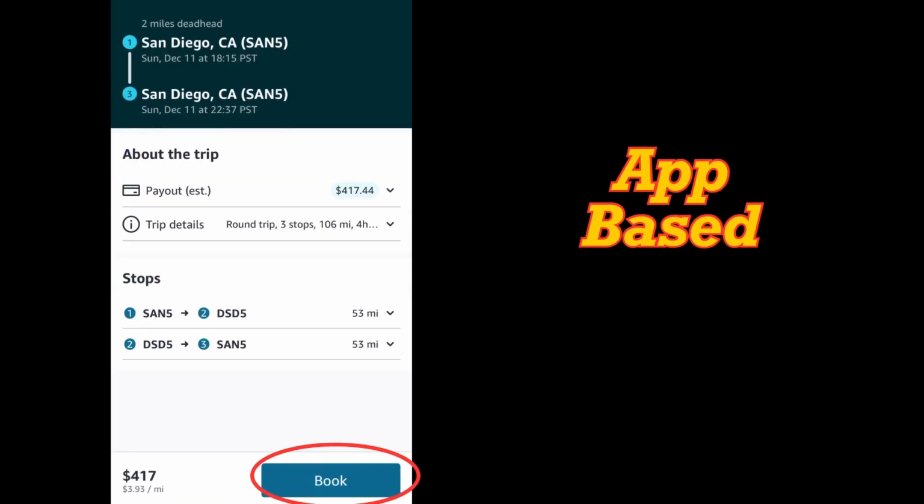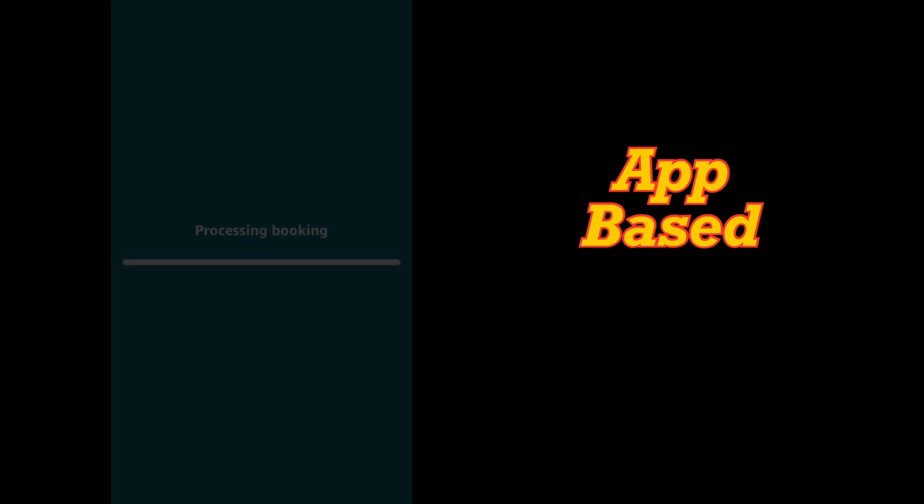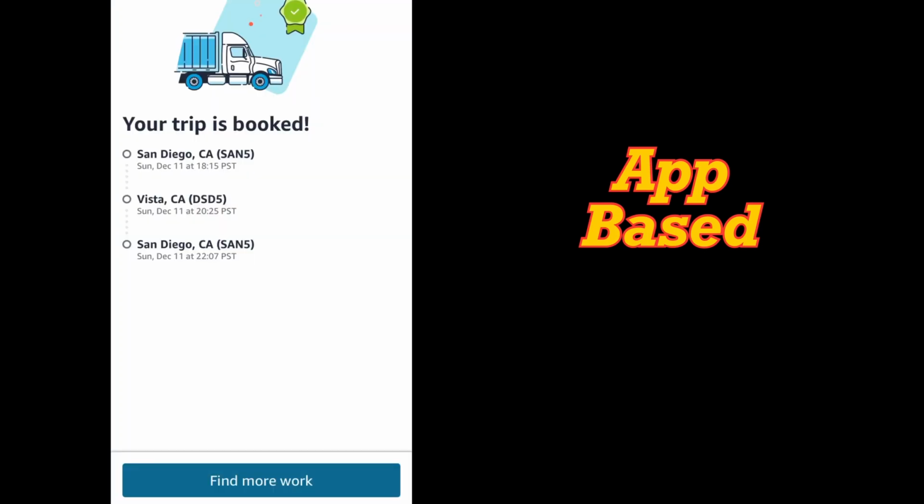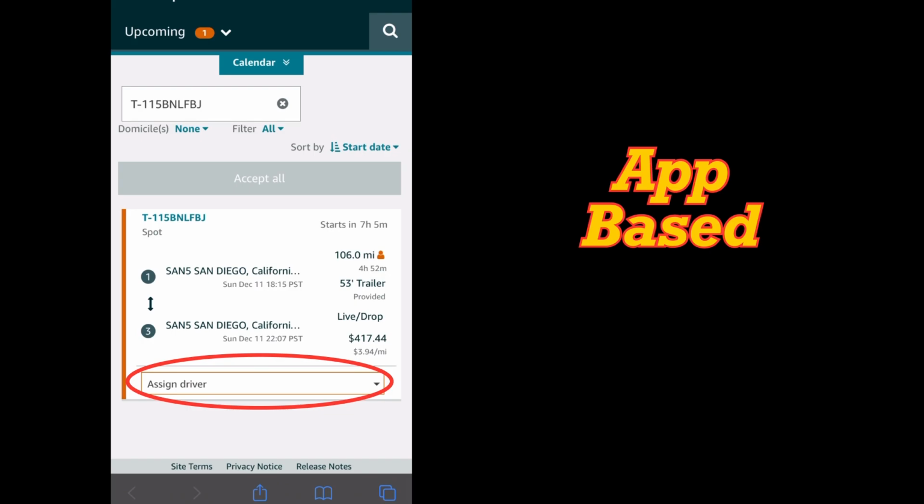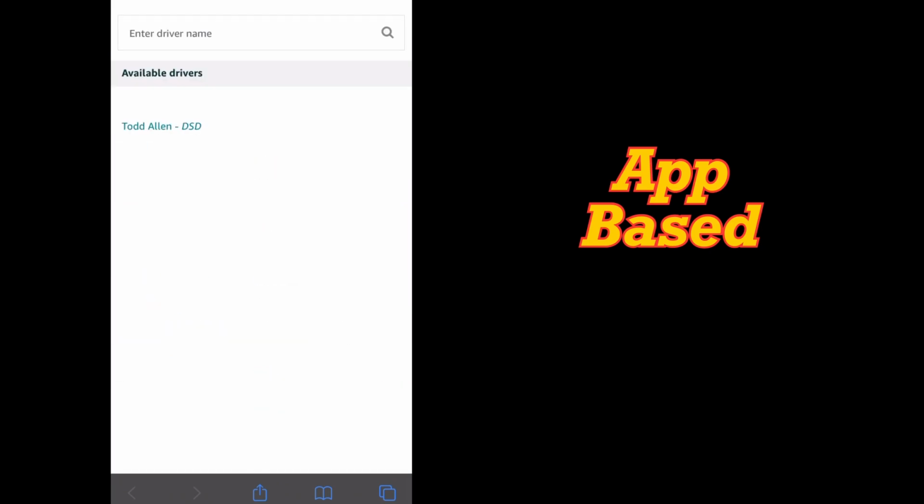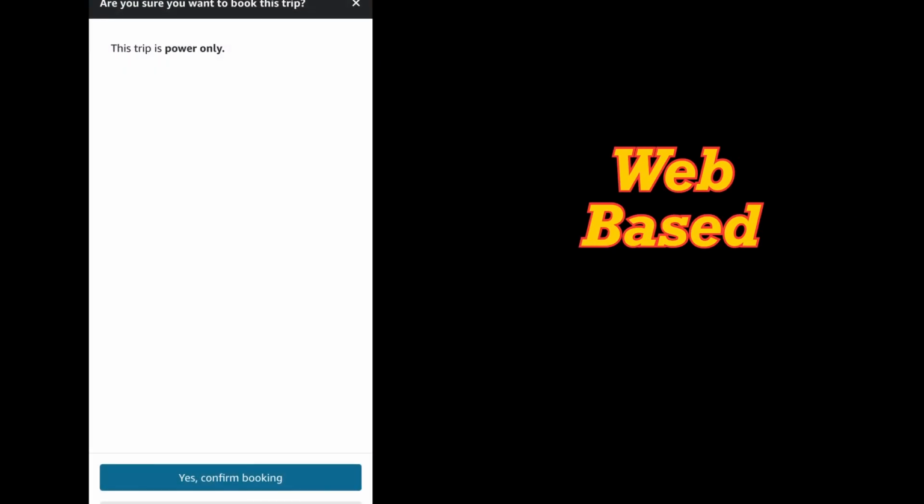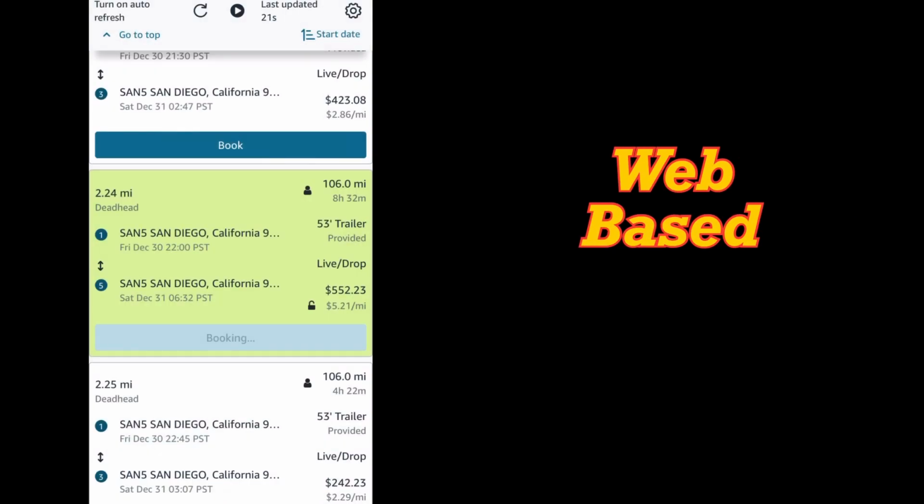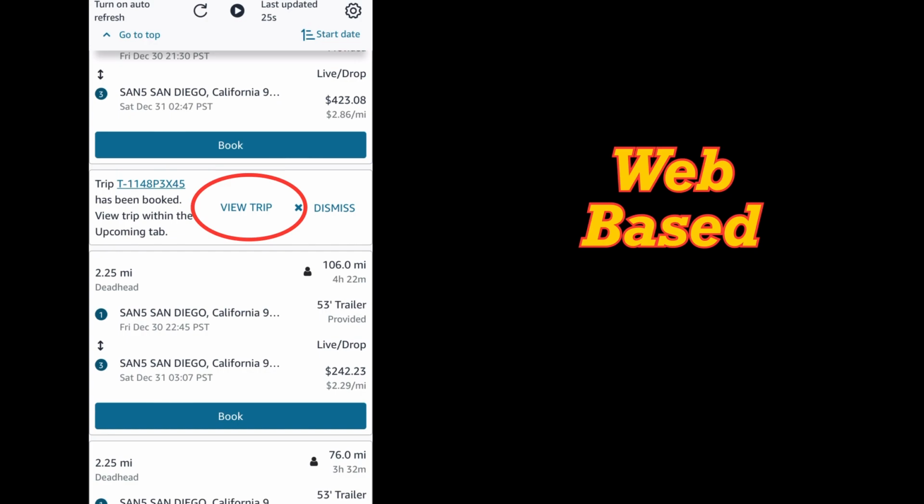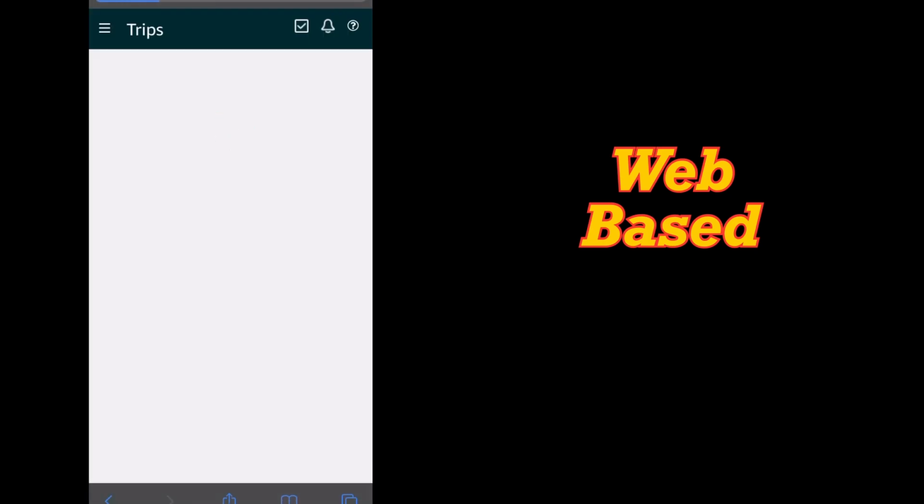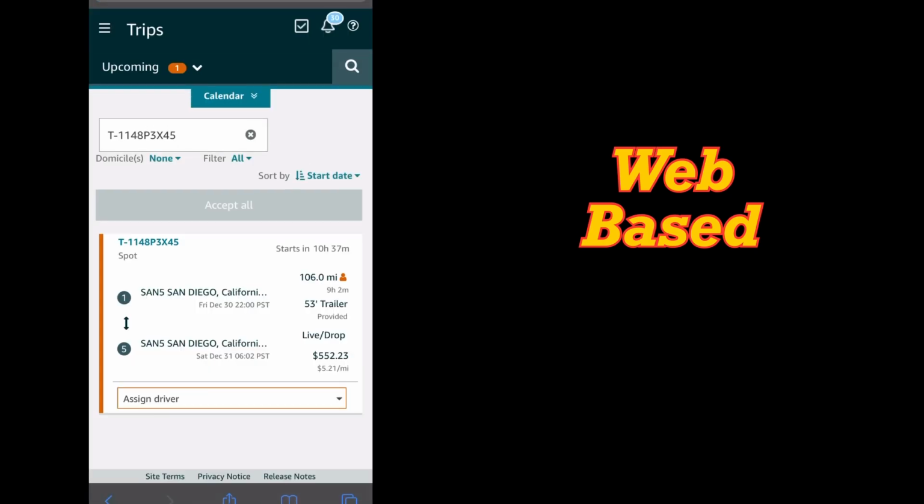So you find a load you want, you book it, great. If you're in the app-based load board, this is where you have to switch over to the web-based load board to add a driver. You'll do that by hitting trips and adding a driver. If you're in the web-based load board, this is kind of another thumbs up for the web-based load board. You're already where you need to be. So you're going to go to trips or view trips, and you're going to add the driver who will be taking that load.